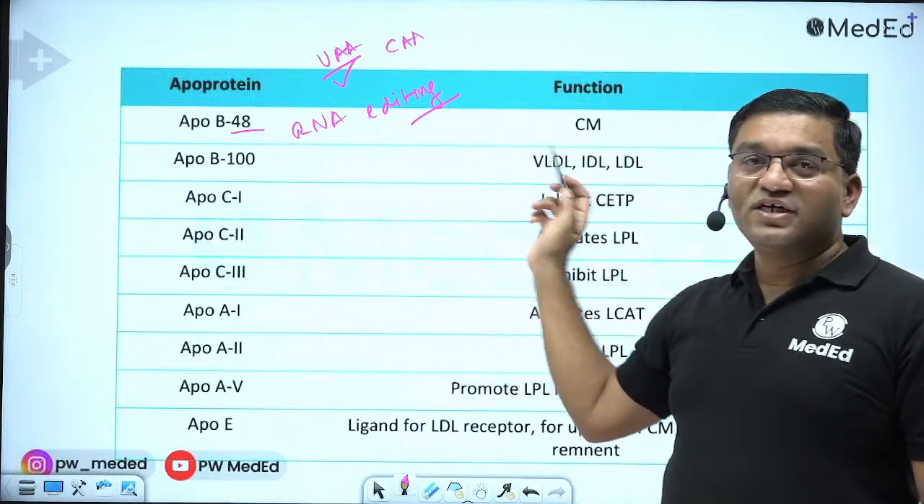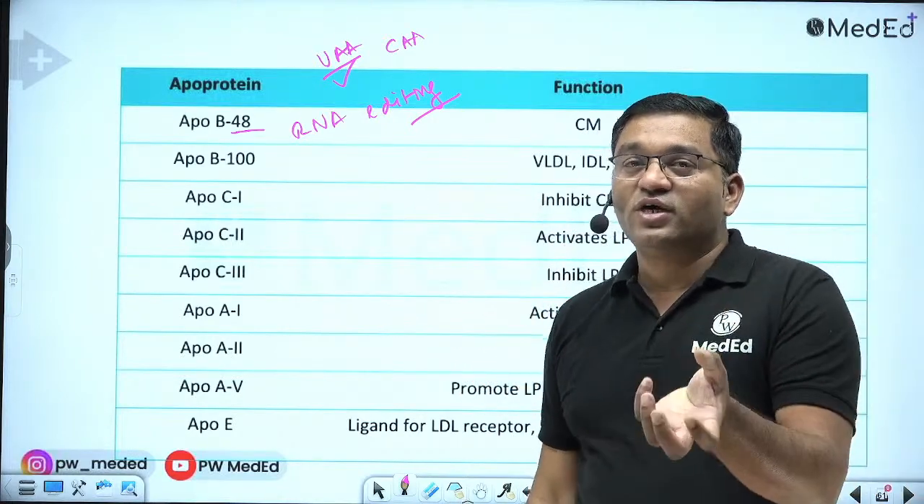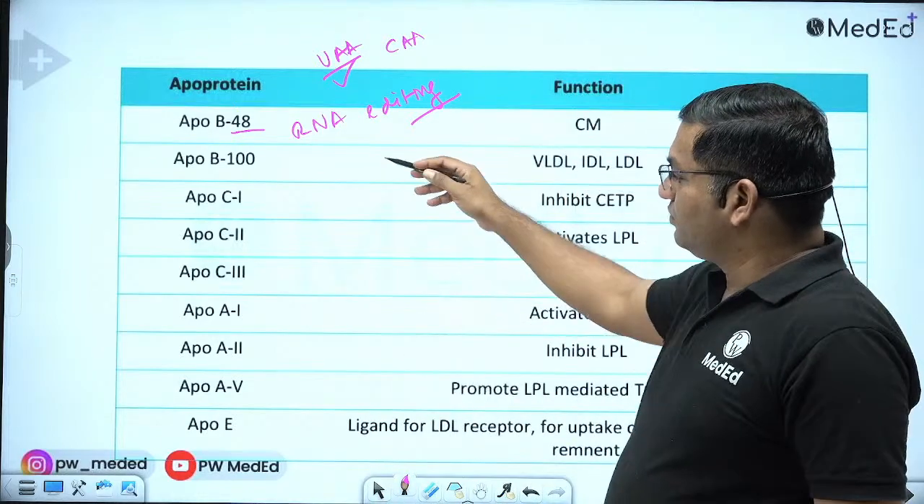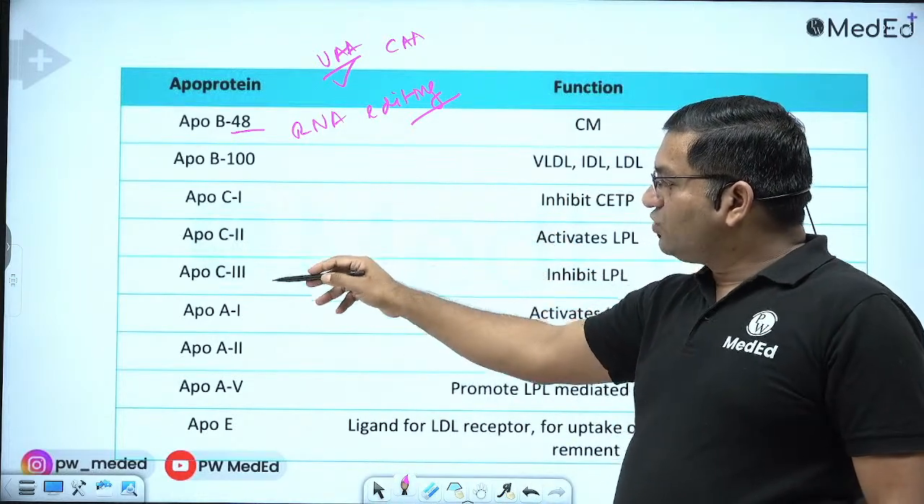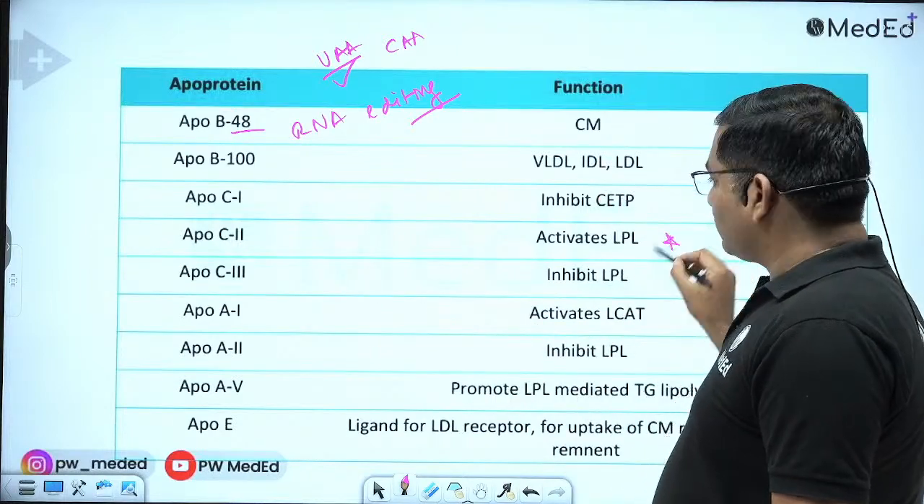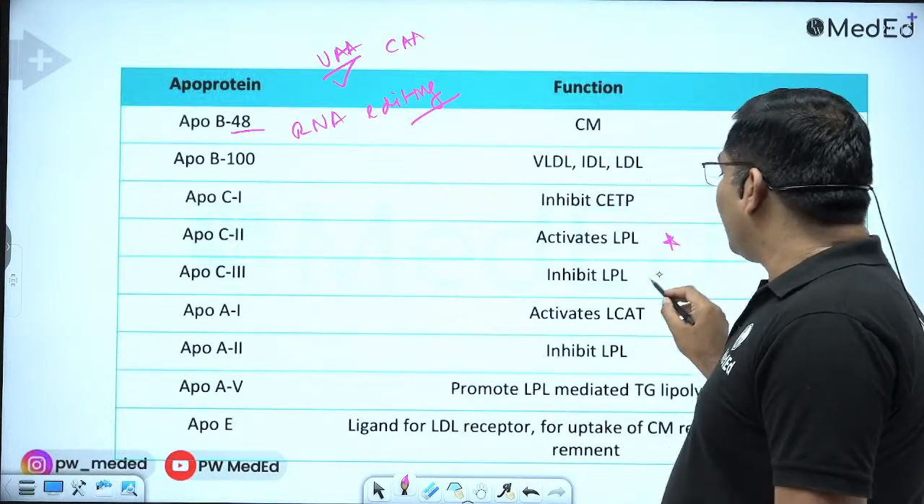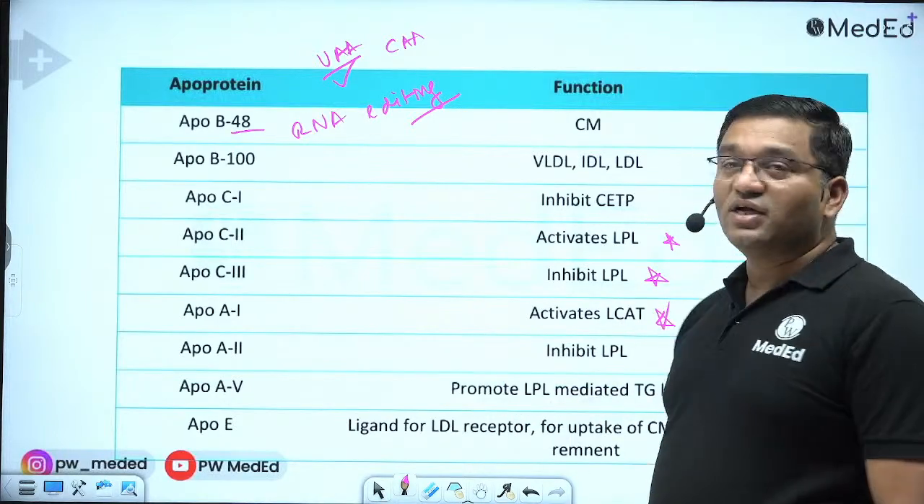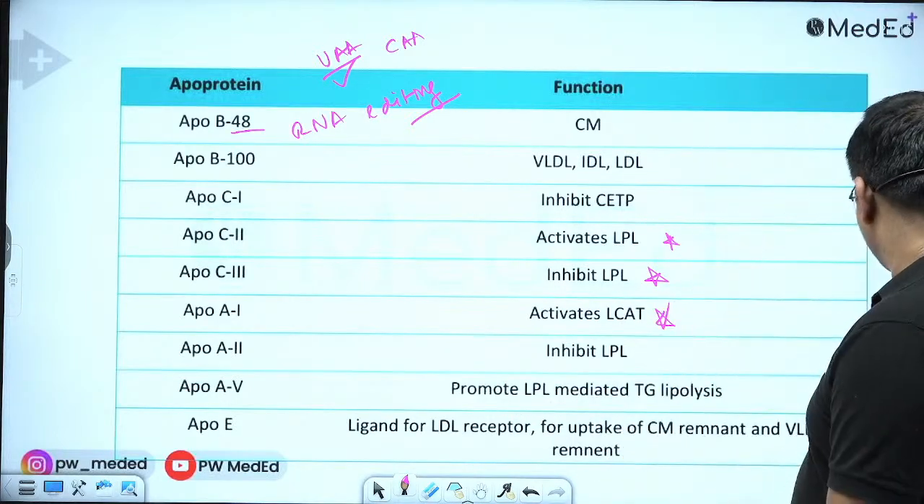B100 is important in VLDL and those lipoproteins which are derived from the VLDL, that is IDL and LDL. Okay, suppose C1, C2, C3. Now C2 activates the lipoprotein lipase, while C3 inhibits the lipoprotein lipase. A1 activates the LCAT, lecithin cholesterol acyltransferase.